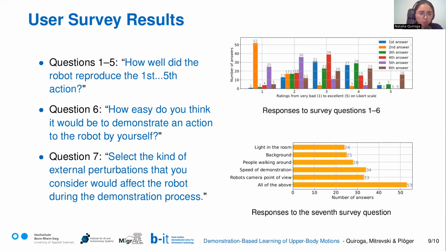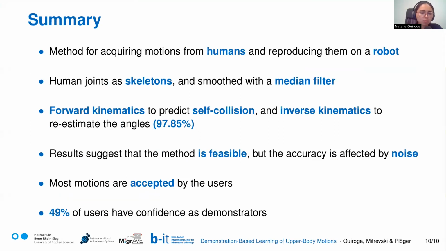As a summary, we presented a method for acquiring motions from humans and reproducing them on a robot. We collected data from human joints as a skeleton, and this data was smoothed with the help of a median filter. We use forward kinematics to predict self-collision and inverse kinematics to re-estimate the angles.